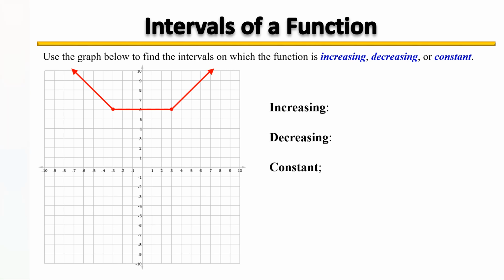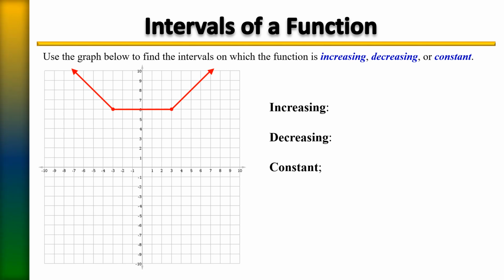In this example, we're asked to use the graph below to find the intervals on which the function is increasing, decreasing, or constant. So let's start with increasing first. Recall that for increasing, it is when you notice the line is moving from left to right in an upward motion. So where do you see that on this graph?